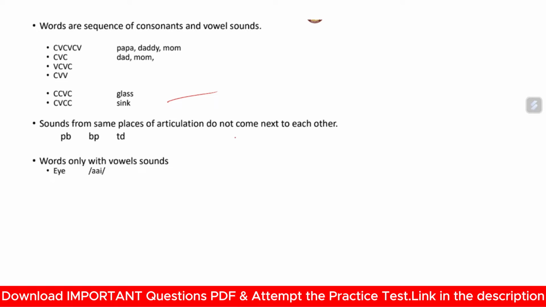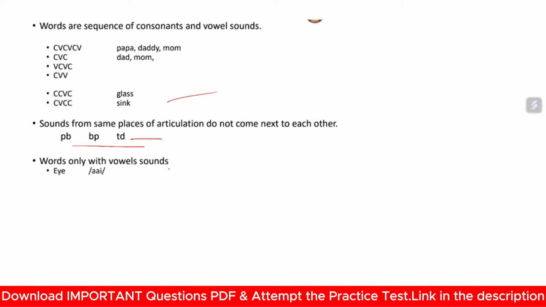Sounds from the same places of articulation do not come next to each other. This is a very important concept. Whenever two sounds are produced from the same place, like if two sounds are retroflex or labial, they do not come adjacent to each other. Like P and B, B and P, and T and D. Can you pronounce P and B, B P and T D? Could you try to pronounce it? You will find that you cannot pronounce these words.